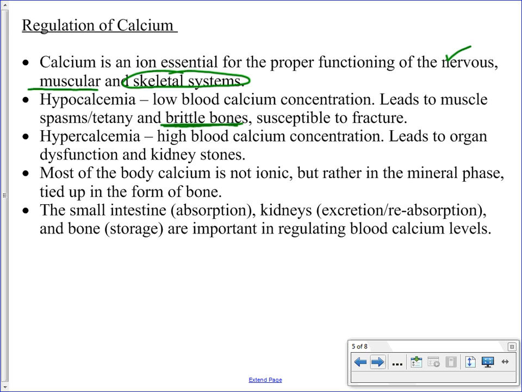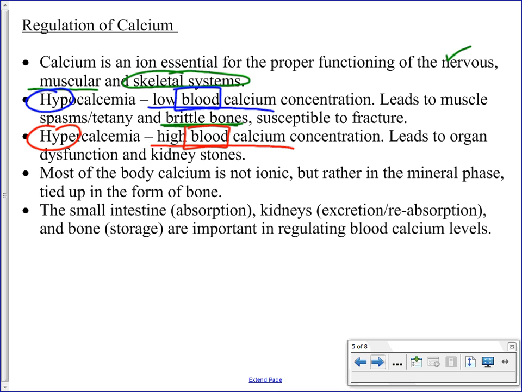So we see these prefixes again. The hypo means low, and in this case it is low calcium, and it is in the blood that we're referring to when we use these terms. The opposite is going to be hypercalcemia. This is going to be high calcium in the blood.